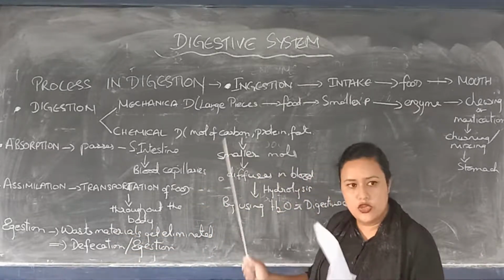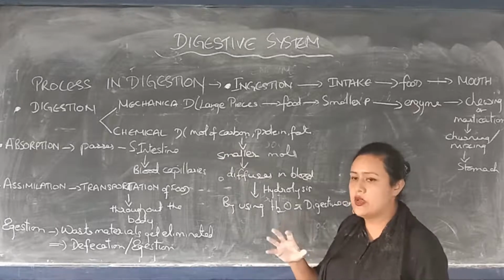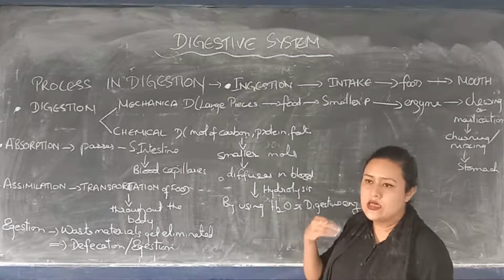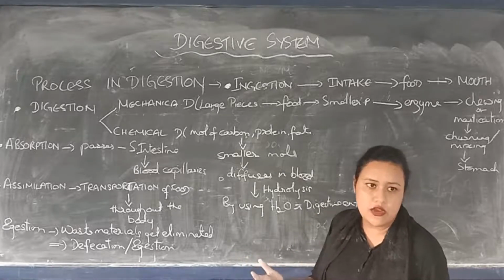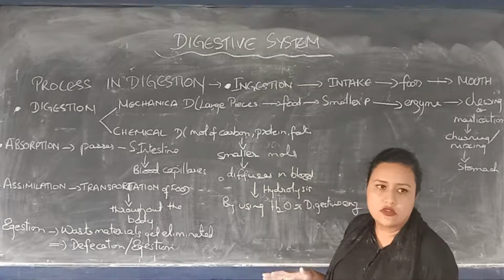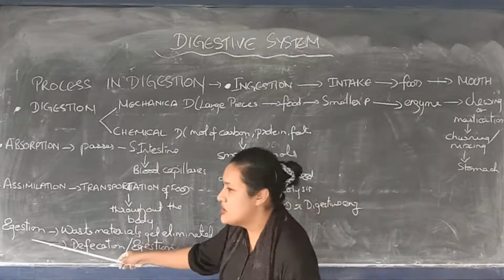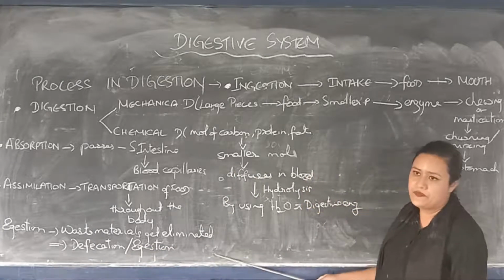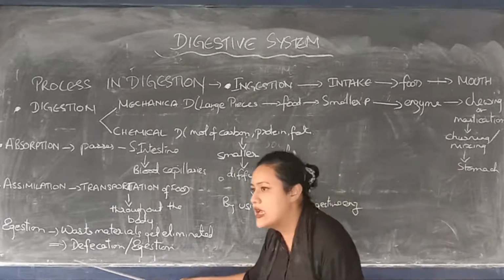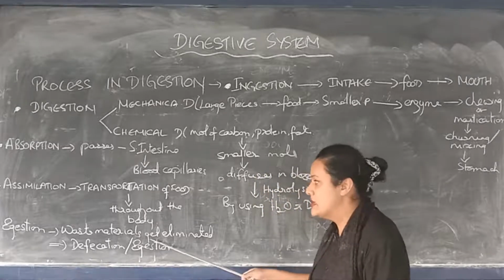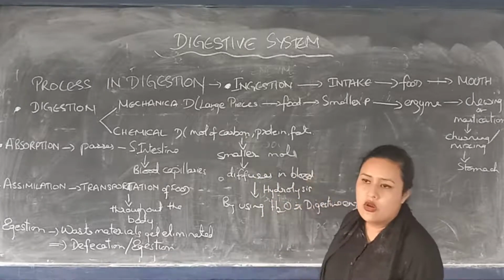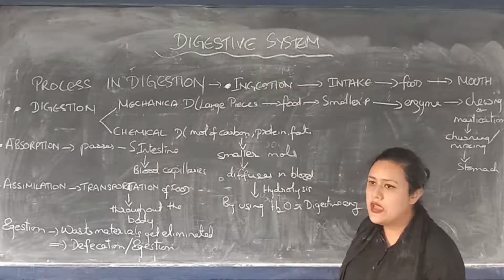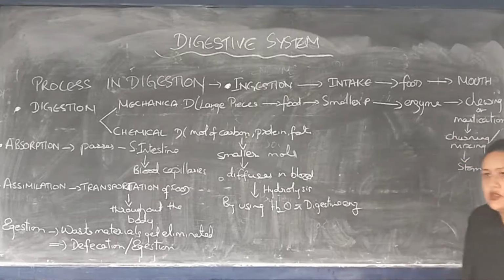Now the useful substances, whatever is absorbed by the blood, are utilized by our body. But the food materials that are not needed by our body are waste products. They have to be removed. Yes or no? In this process, the waste materials get eliminated. This process is known as defecation. Please remember that. These are the major steps involved in the process of digestion. Hope you have understood.